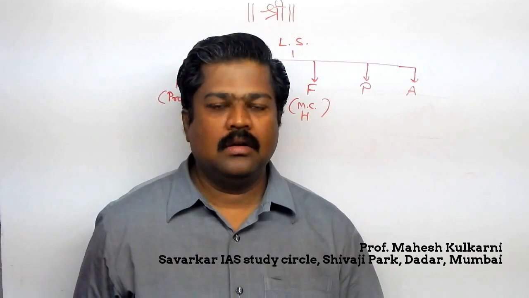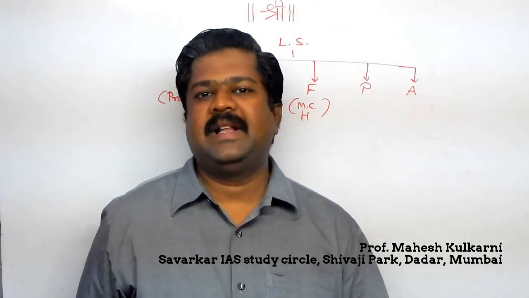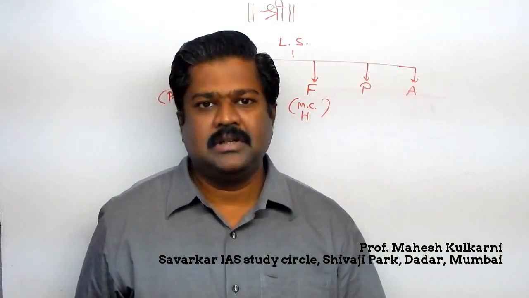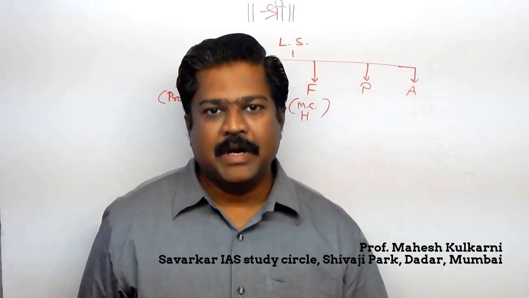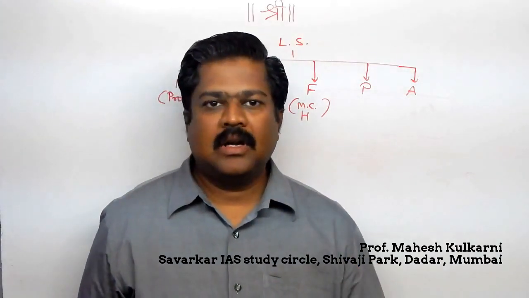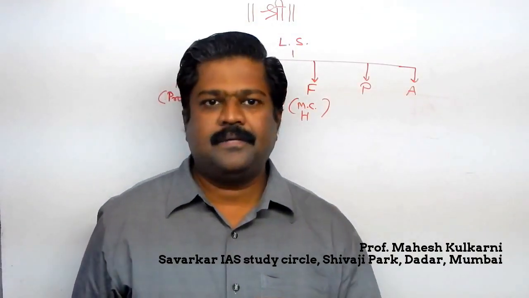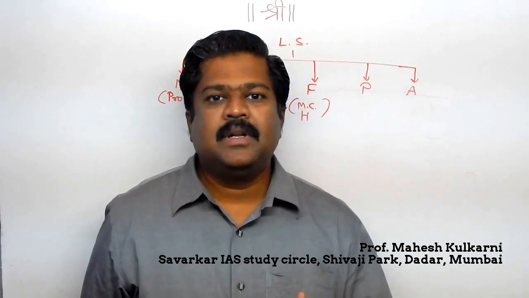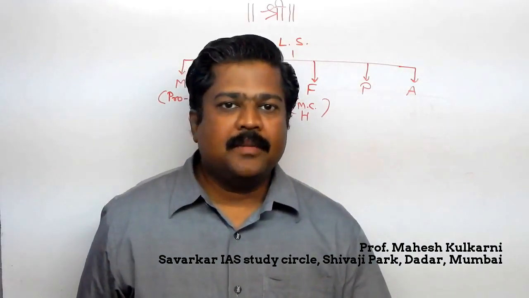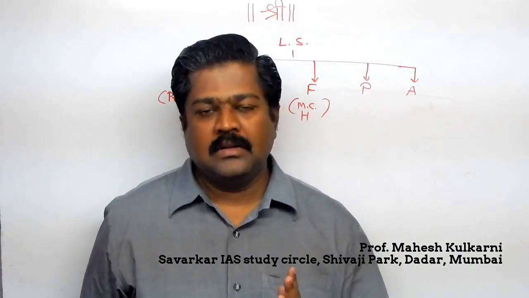Again, malaria. In case of malaria, the causative agent here is Plasmodium. Depending upon the type, we call it Plasmodium vivax or another variety also. So Plasmodium is important here. Plasmodium causes malaria.